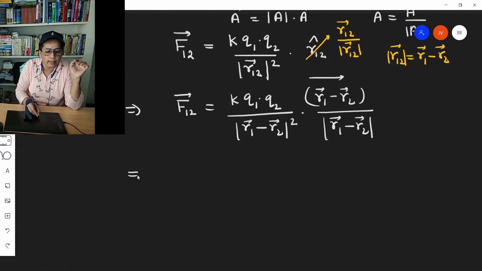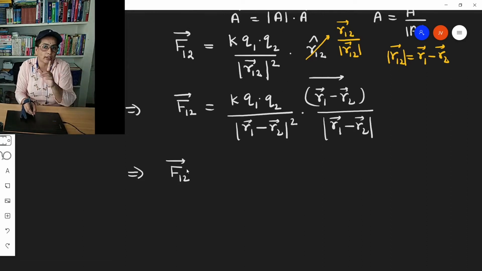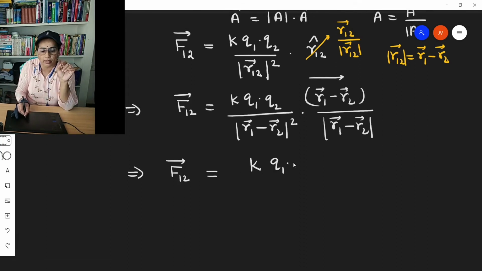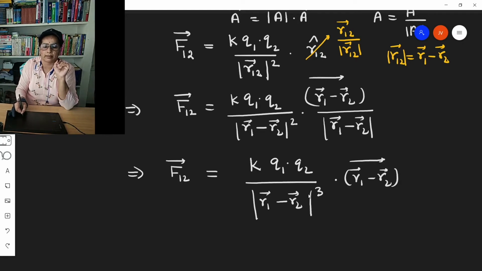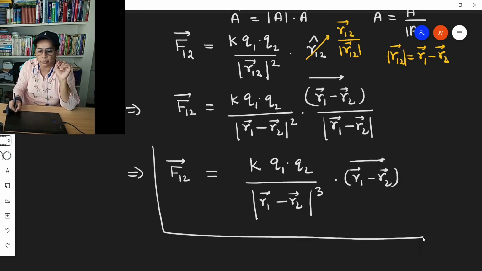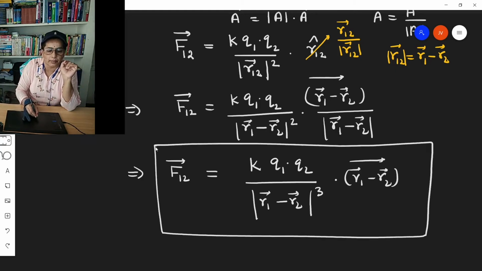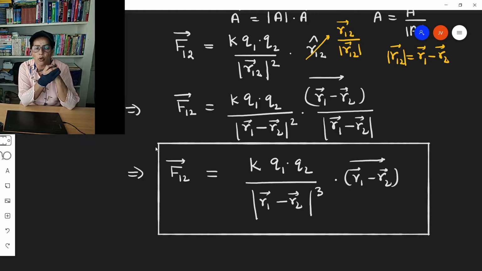So we can write F12, the electrostatic force on the first electric charge due to the second electric charge, in vector notation as K Q1 into Q2 by mod R1 minus R2 cubed, times R1 minus R2 vector. So this is the vector notation of Coulomb's law. The mathematical expression of Coulomb's law in vector notation is this.